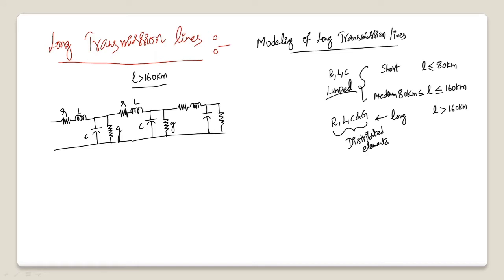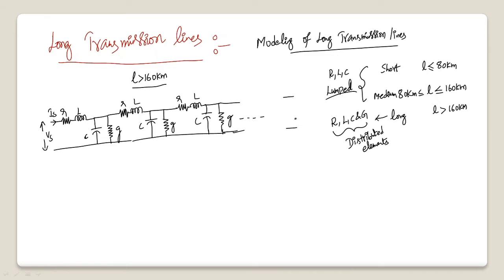So this is the per phase equivalent impedance diagram for a long line. As we cannot lump them together, this is the sending end voltage Vs, and this is the sending end current Is. Like that, you have these elements distributed for the entire length.